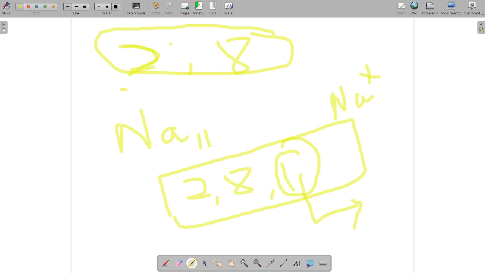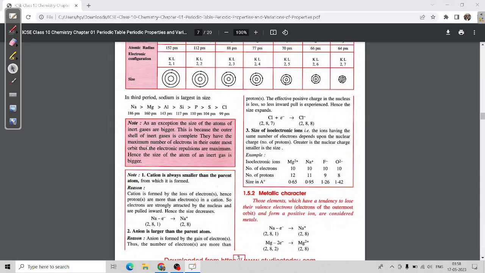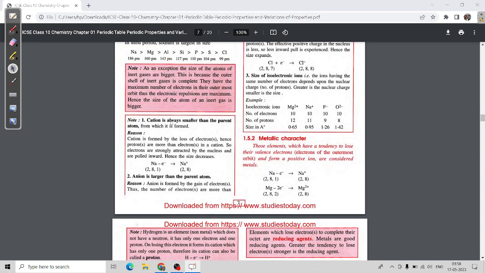As the number of shells decreases, the size will also decrease. So a cation is always smaller than the parent atom, which is shown here. Check here that the cation is always smaller than the parent atom. You have to underline this in your book, which I am highlighting with yellow. Okay, it is important. See, I explained the reason to you here.